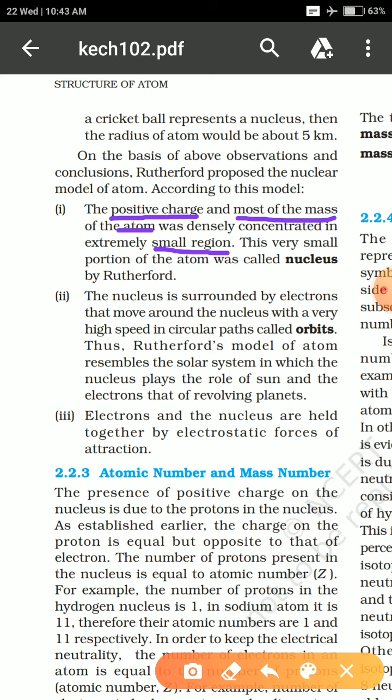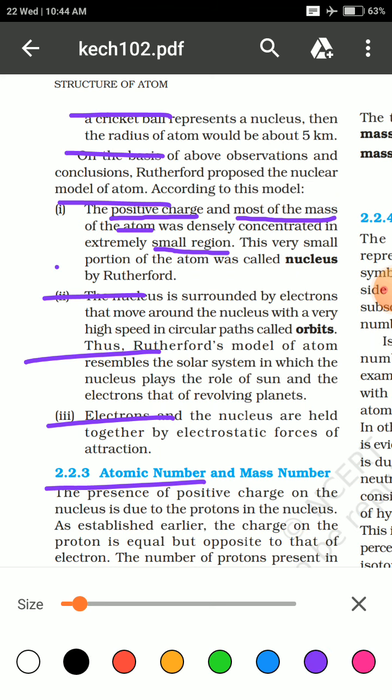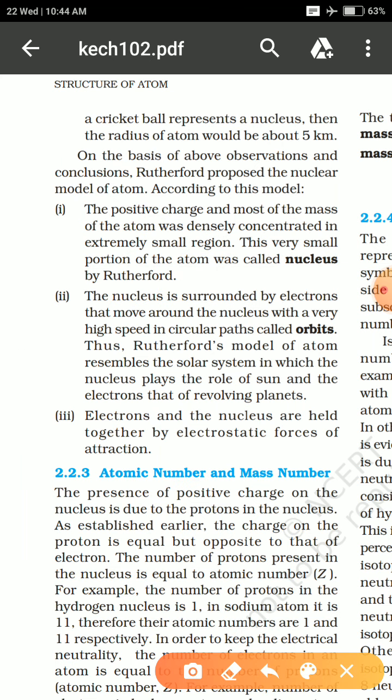How could he say so? Because many of the alpha particles were going to and fro, but there was only one particle which went straight and bounced back again. So this bounce back made him understand that there was something in the middle of that particular atomic structure.